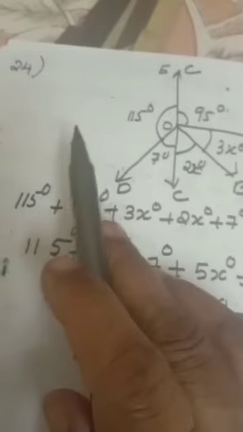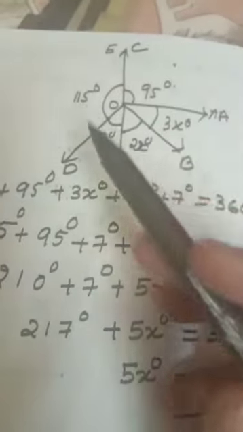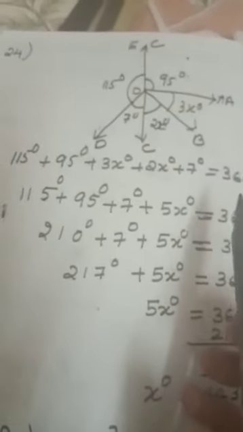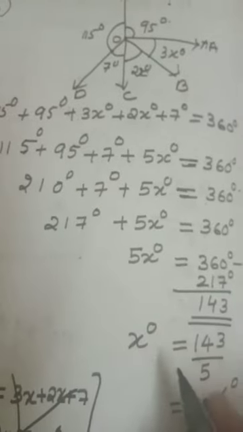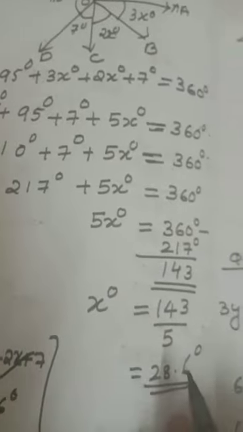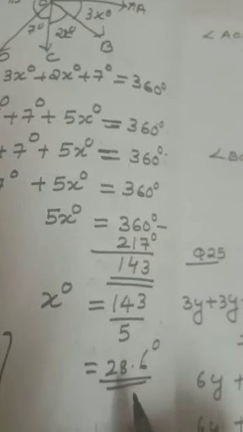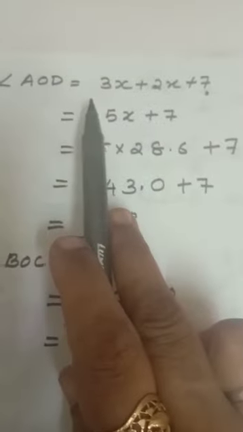Question number 24 also same. Add it and you get 360 degree. Solve it, x you will get 28.6. After that you give the value of AOD.